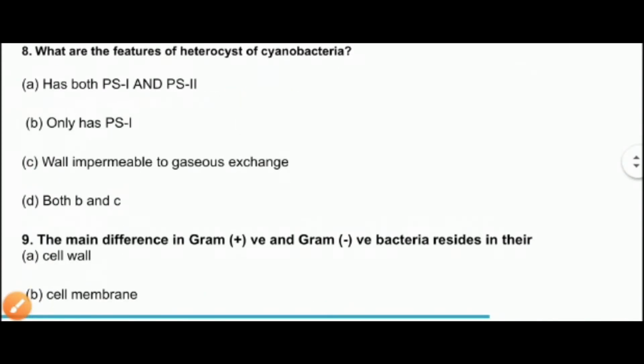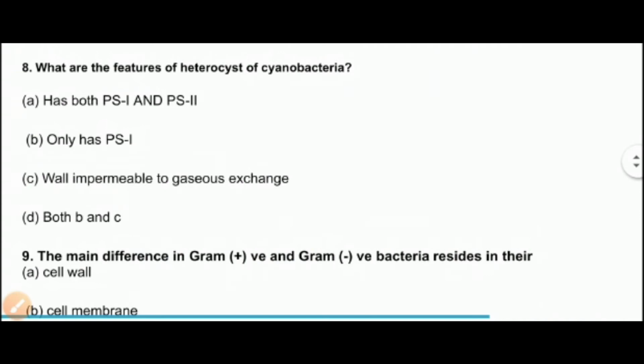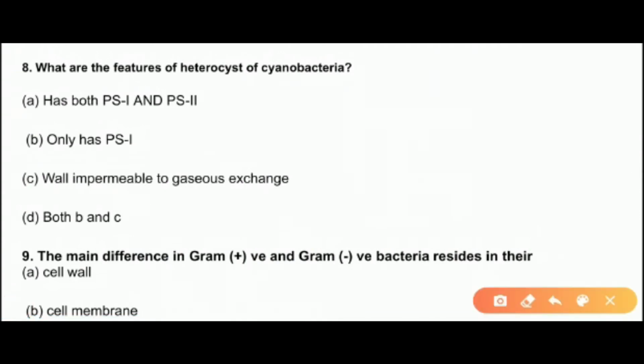So going into the next question is, what are the features of heterocyst of cyanobacteria? So it has both PS1 and PS2. No. It only has PS1. Yes. Its wall is impermeable to gaseous exchange. Yes. So that means both B and C.